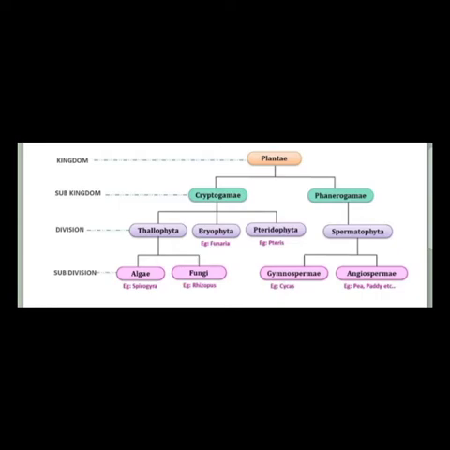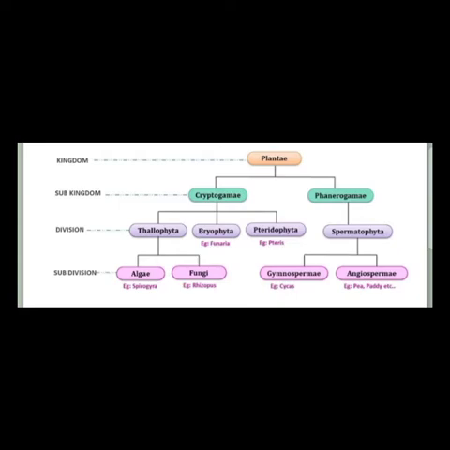Now proceed further. This chart of classification of kingdom Plantae classifies plants into two: cryptogams and phanerogams. Cryptogams do not produce flowers, and phanerogams can produce flowers. Cryptogams are classified into three: Thallophyta, Bryophyta, Pteridophyta.